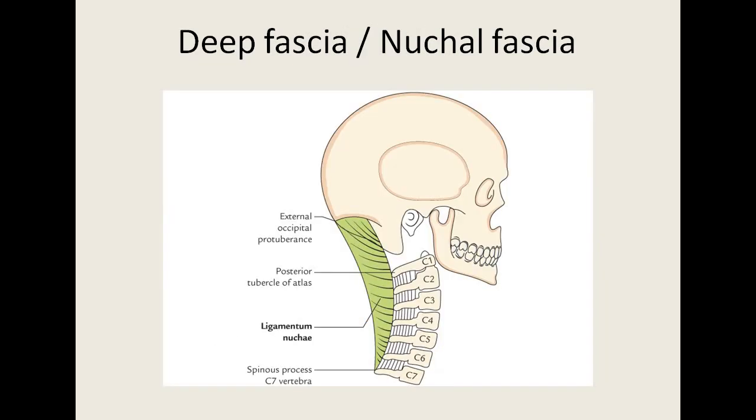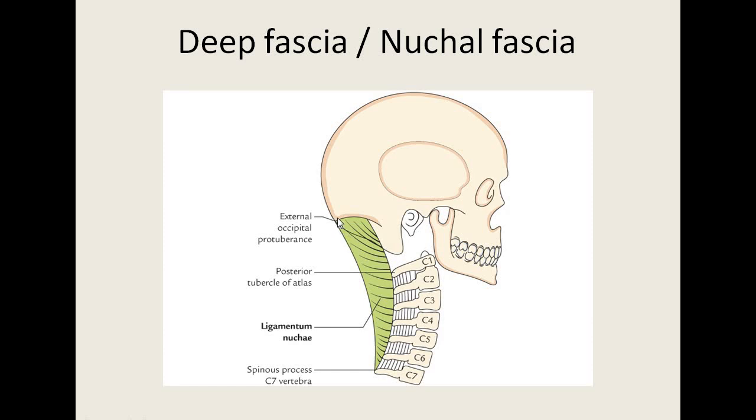Coming to the deep fascia, which is also called the nuchal fascia, it consists of a triangular sheet of fibroelastic tissue which forms a median fibrous septum. This is called the ligamentum nuchae. It is a triangular fibrous sheet consisting of the superior border, anterior border and posterior border.